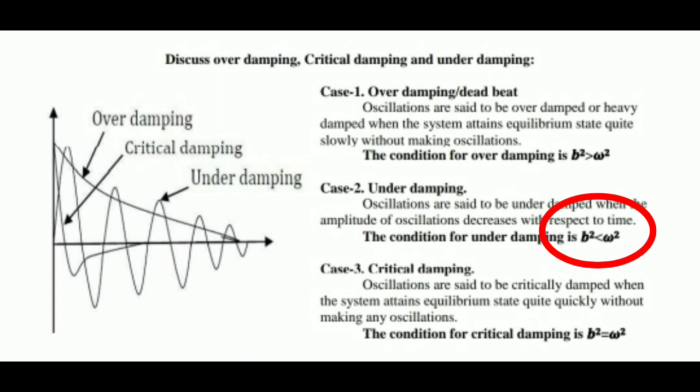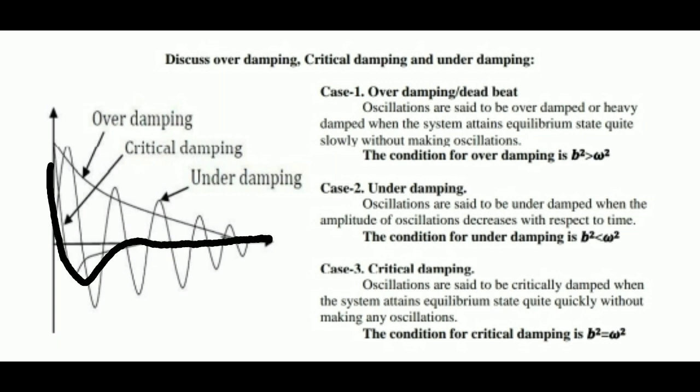So in the next case, critical damping. If the system attains the equilibrium state, or comes to the equilibrium position, quite quickly without making any oscillation, that type of situation we call critical damping. This is the last case. After critical damping, the oscillation of the body is going to stop. For this we can say b square is equals to omega square.